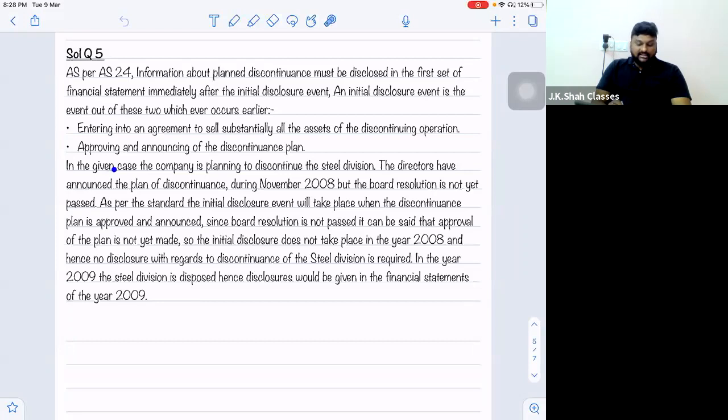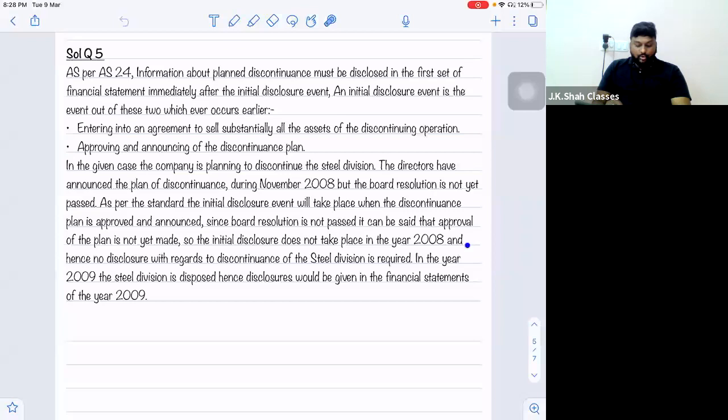Now, in the given case, the company is planning to discontinue the steel division. Fine. The directors have announced the plan of discontinuance during November 2008, but the board resolution is not yet passed. As per the standard, the initial disclosure event takes place when the discontinuance plan is approved and announced. Since the board resolution is not passed, it can be said that approval of the plan is not yet made. So the initial disclosure event does not take place in the year 2008, and hence no disclosure with regards to discontinuance of the steel division is required.